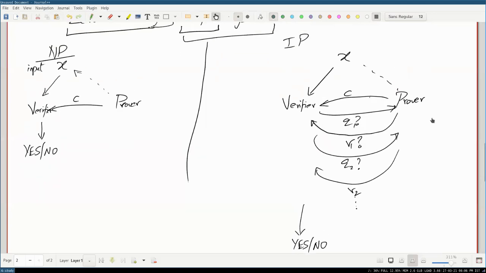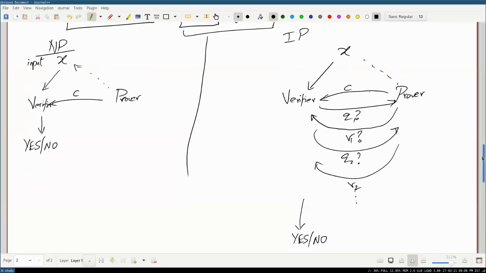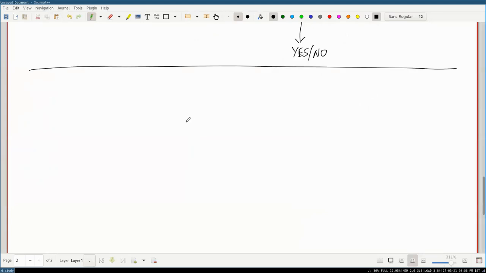I know this is still not a formal definition, and I'm not going to bore you too much with that, but let's think of a simple interactive proof. So we'll pick this famous problem. I hope folks here know what graphs are. I mean, not the XY coordinate line graphs, like the ones with nodes and edges connecting them, right?